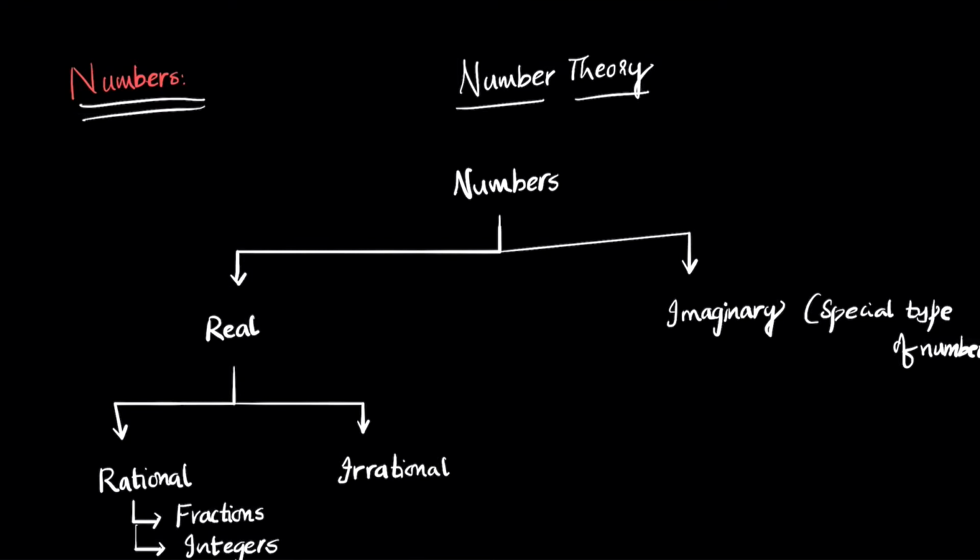And imaginary numbers are a single set of numbers. They use a base called i, which is defined as the square root of -1. We'll discuss more about imaginary numbers in chapter 2 when we discuss equations and inequalities. There we have an entire topic on complex numbers, or imaginary numbers, and we'll discuss them a little more. Now in this chapter, let's focus on real numbers. Think of real numbers as numbers that are basically countable.